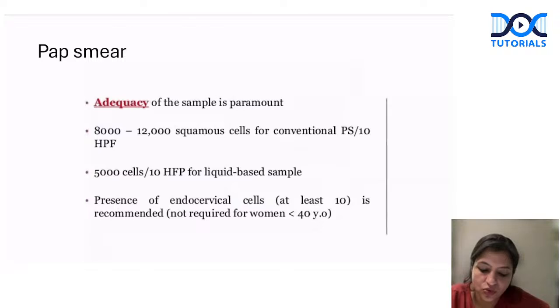Okay. So once we have seen that, what is the adequacy of pap smear is another question that is asked. In a conventional pap smear, we require 8,000 to 12,000 squamous cells, whereas for liquid based, 5,000 cells are enough and at least 10 endocervical cells are mandatory. So that's the adequacy criteria for the pap smear. These many cells we need. If fewer, we cannot call it adequate.